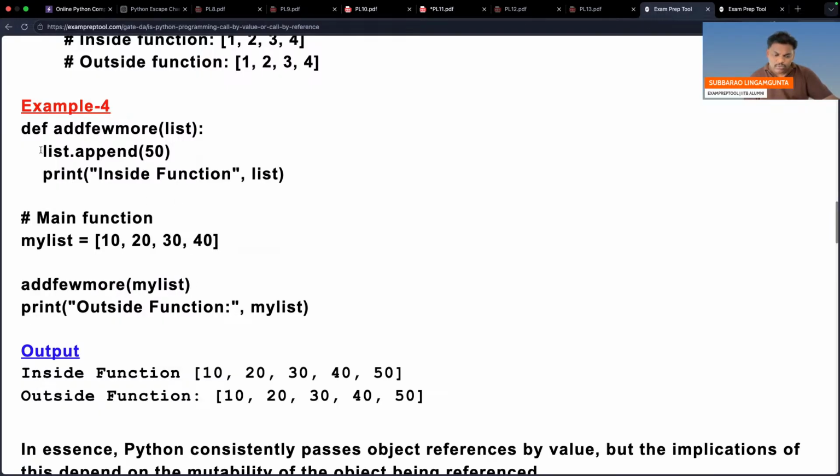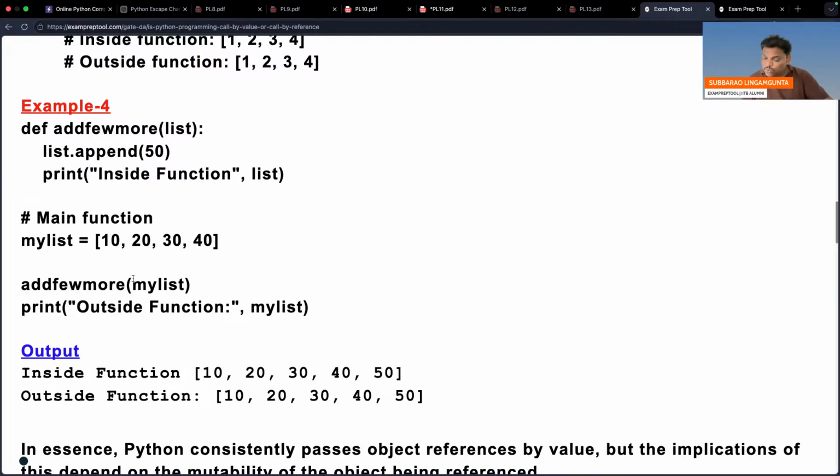So in the list I appended one more element. I think same thing like that. Print inside. So I think already 40. Now you add 50. 50 also printed. See, same thing printed twice. In the place of the list, you can use dictionary also, because that is also mutable.